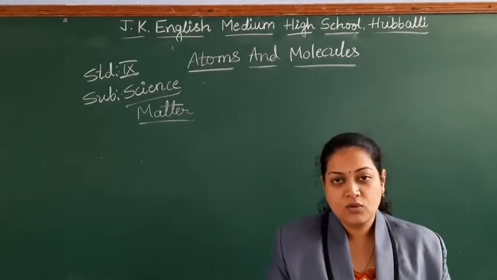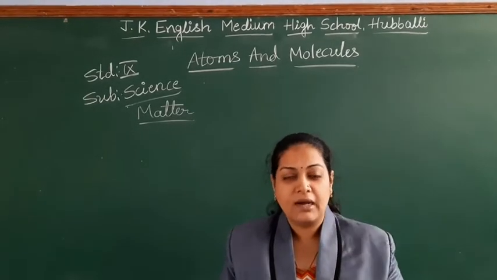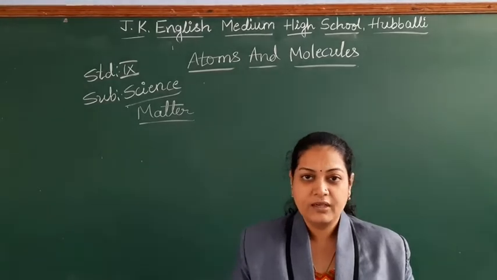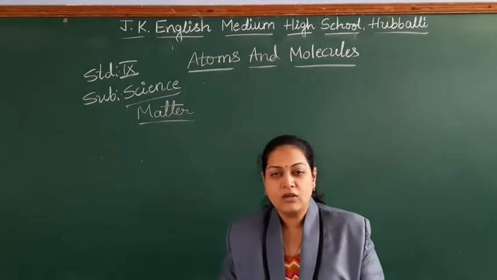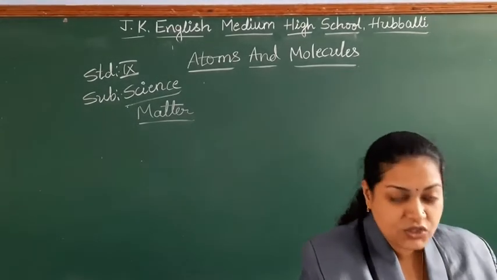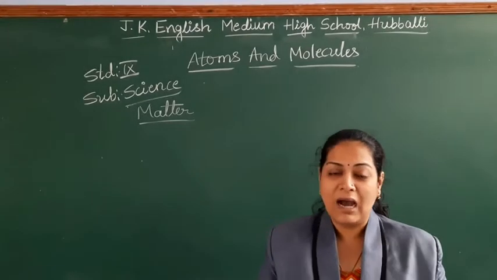And those atoms also, if you further divide, we will get a smallest particle, that we will call as an atom.